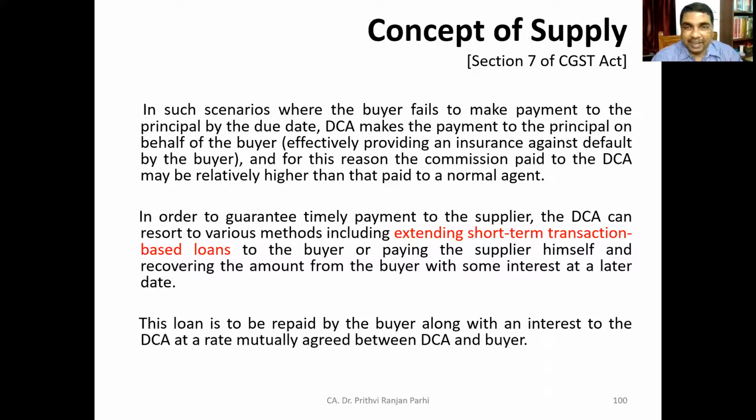In order to guarantee timely payment to the supplier, DCA can resort to various methods, including extending short-term transaction based loans to the buyer, paying the supplier himself, and recovering the amount from the buyer with some interest at a later date. So that also the delegated agent can do. It may give some loan to the buyer, or it may pay the money on behalf of the buyer and later on collect the money from the buyer with some interest. The loan is to be repaid by the buyer along with the interest to the DCA as per mutually agreed rate.